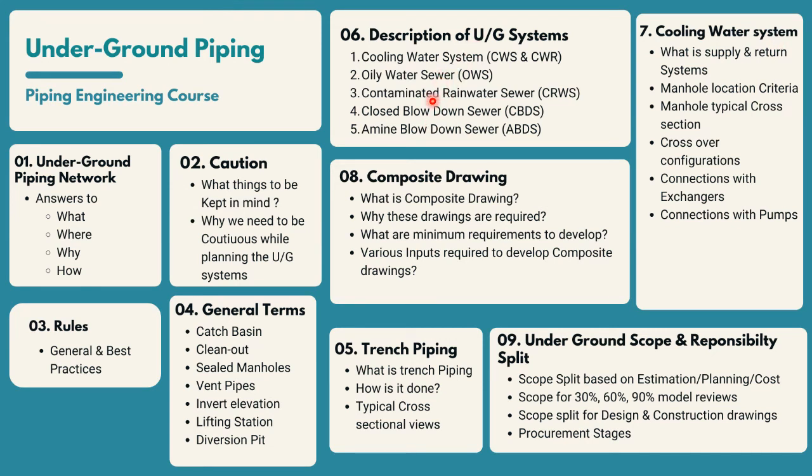Similarly we are going to cover all these networks. Then in the last part we are going to cover the scope and responsibility split, as many disciplines are involved here: civil, piping, electrical, instrumentation, process. We are going to cover how the scope is split, while estimation and planning and cost, in tabular format, so that we can understand the scope split, and what we are going to show at various stages of model review: 30%, 60%, 90%.